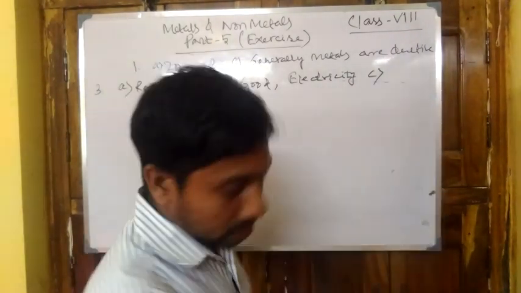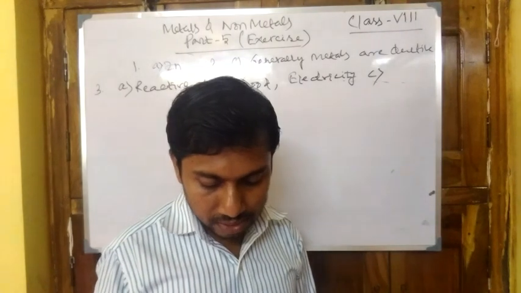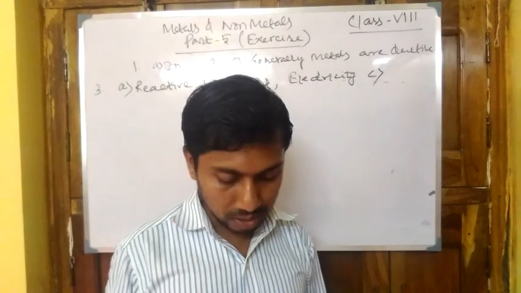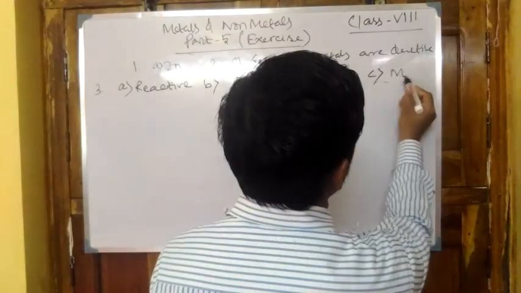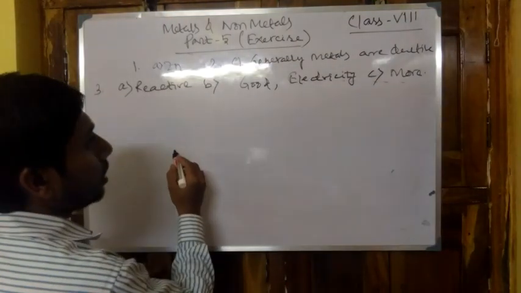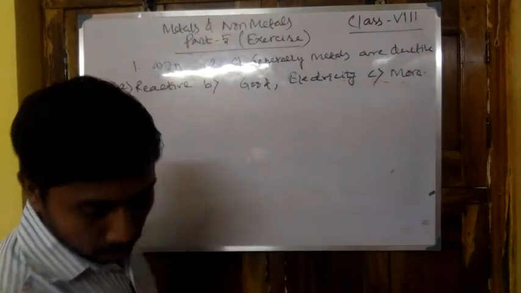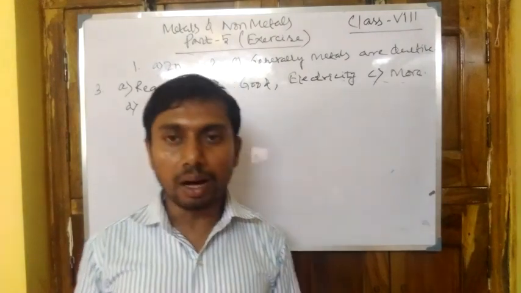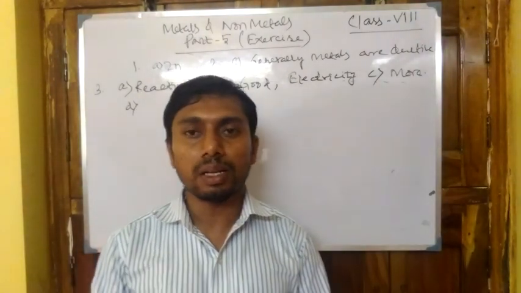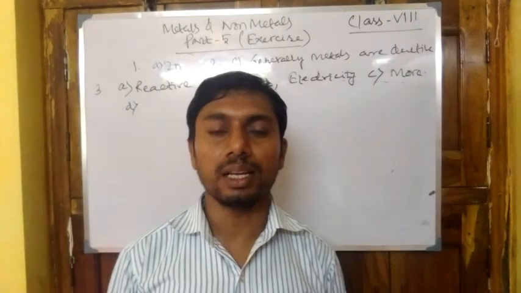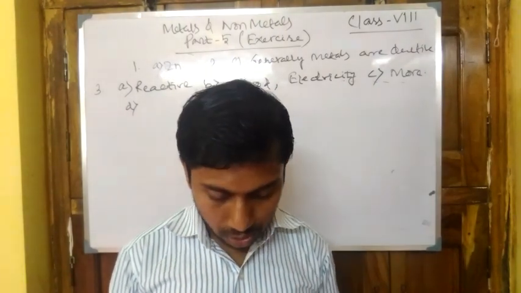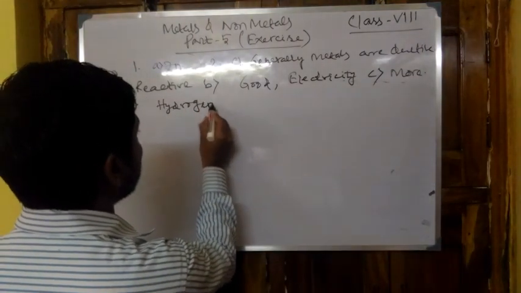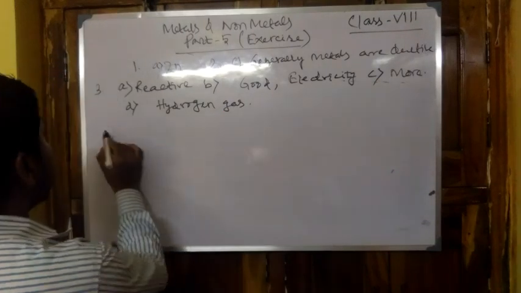Now 3C, the question is: iron is dash reactive than copper. From the reactivity table we can easily find the answer: iron is more reactive, or highly reactive, than copper. Now question D: metal reacts with acid to produce dash gas. In the last class we discussed that metal reacts with acid to produce hydrogen gas, which burns with a pop sound. So the answer will be hydrogen gas. So these are the answers.